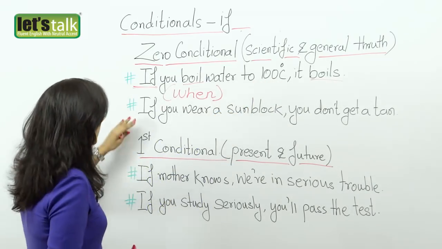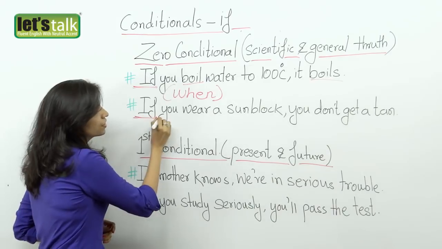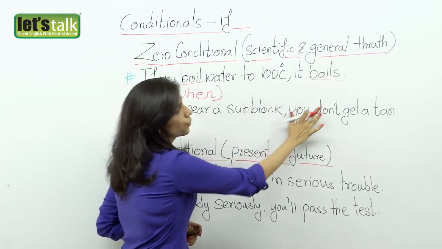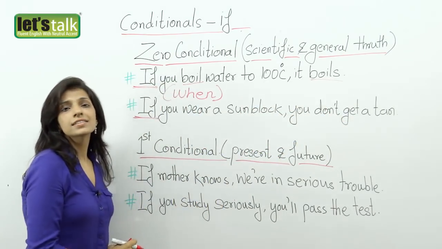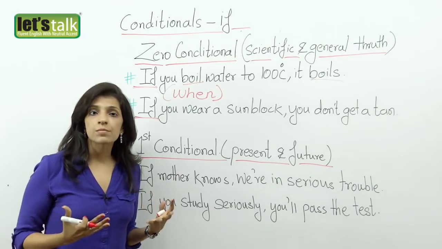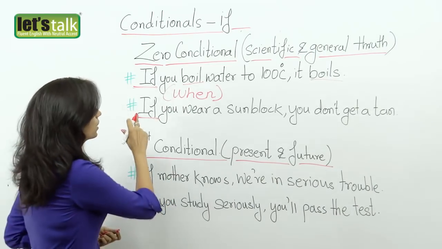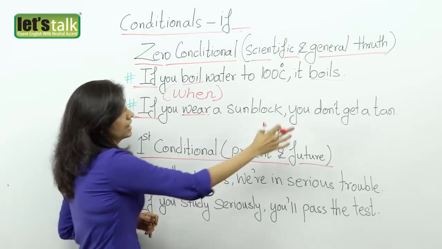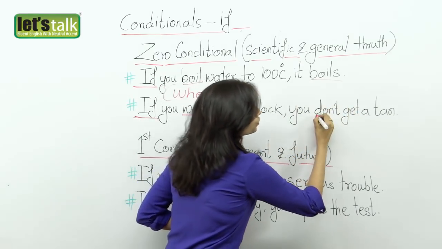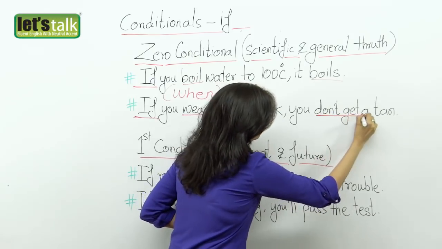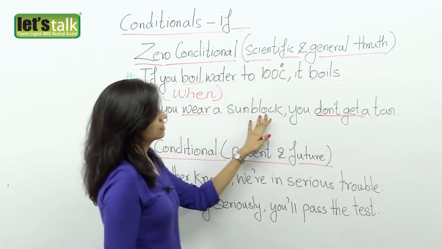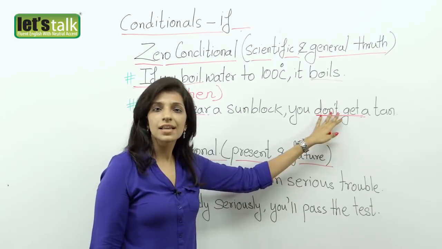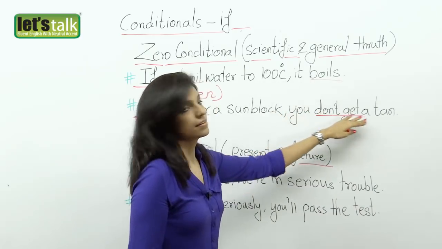Okay. In my next example, if you wear a sunblock, you don't get a tan. Again, this is a general truth. We all wear sunblock to avoid getting a tan. So, if you wear, again, the verb is in the present, alright. And in the second part of the sentence, you don't get. Now, this is a present tense but a negative sentence. So, you don't get a tan.